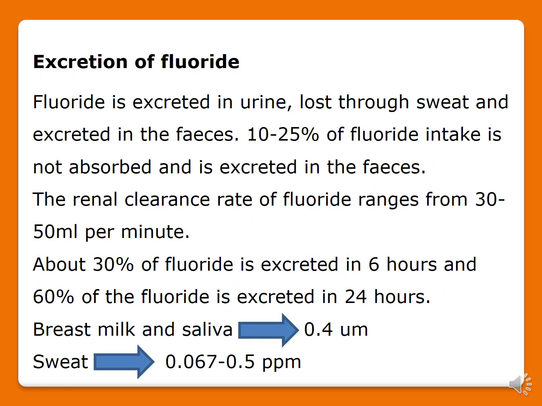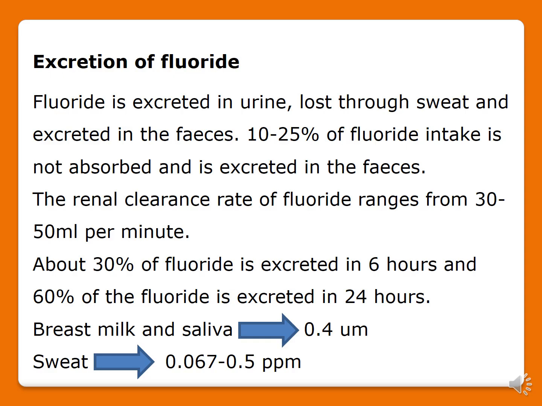So next is excretion of fluoride. How does this fluoride get excreted when you consume it systemically? First through urine, followed by your sweat and feces. 10 to 25% of the fluoride intake is actually not absorbed. It gets excreted in your feces. The renal clearance rate of fluoride ranges from 30 to 50 ml per minute. About 30% of fluoride is excreted in 6 hours.